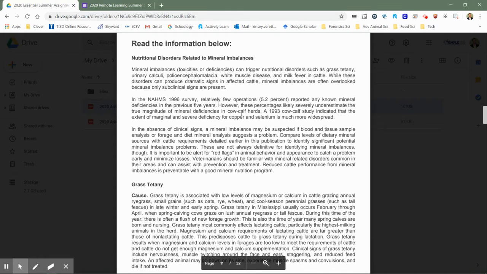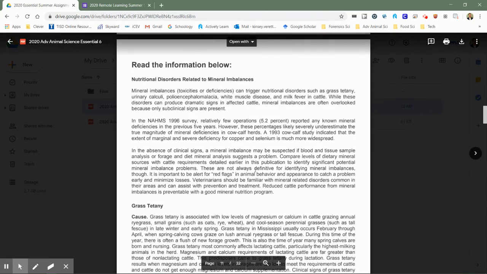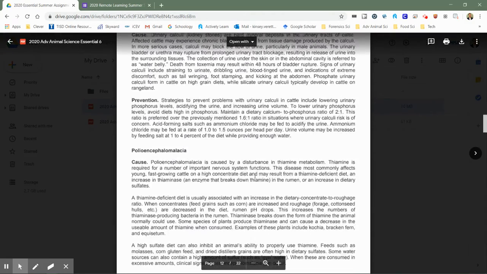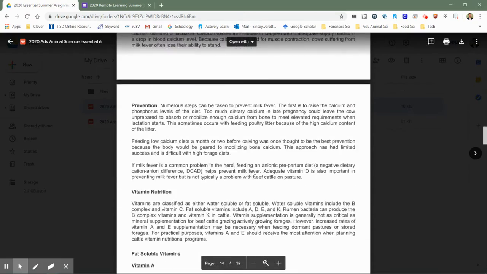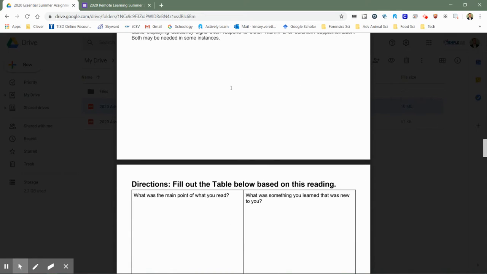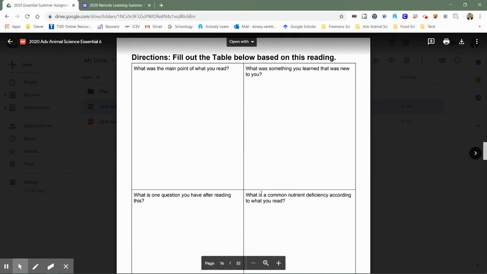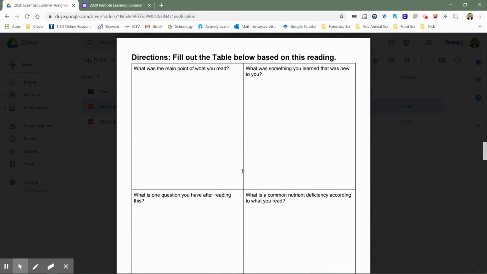The next assignment is reading about nutritional disorders related to mineral imbalances. Some of these were mentioned in the reading above, but this goes into more detail. As you're reading about these different types of nutritional disorders related to minerals, and there's even some talking about some related to vitamins, then below, there's a table with some question prompts, and you just answer these questions with what you felt like you understood from the reading.